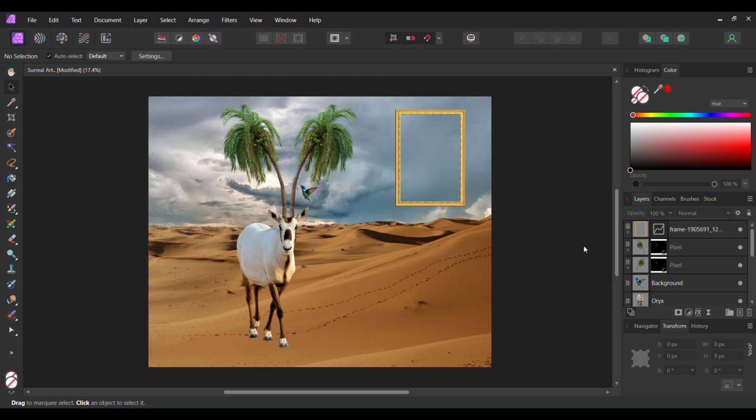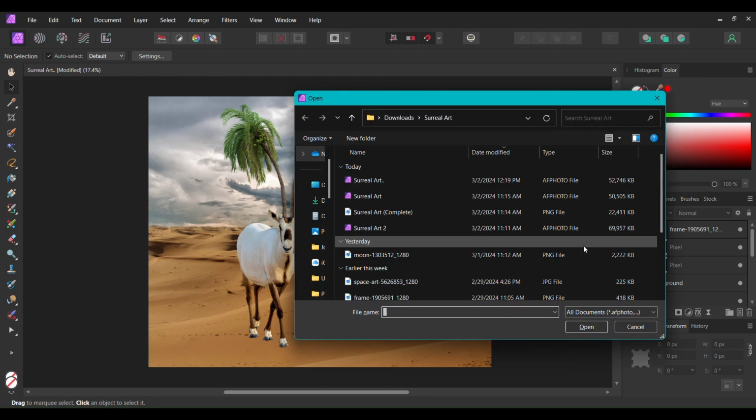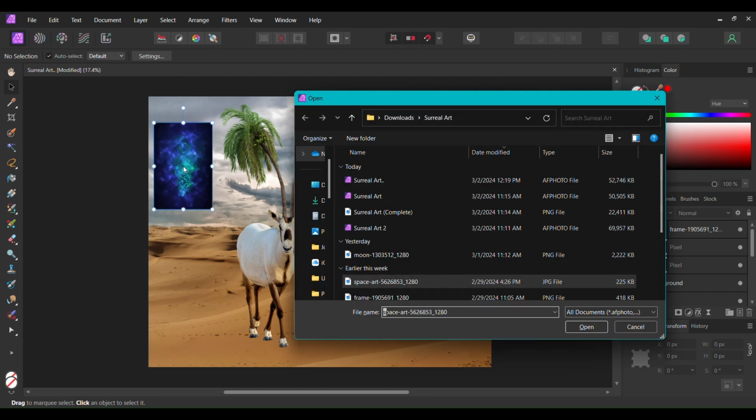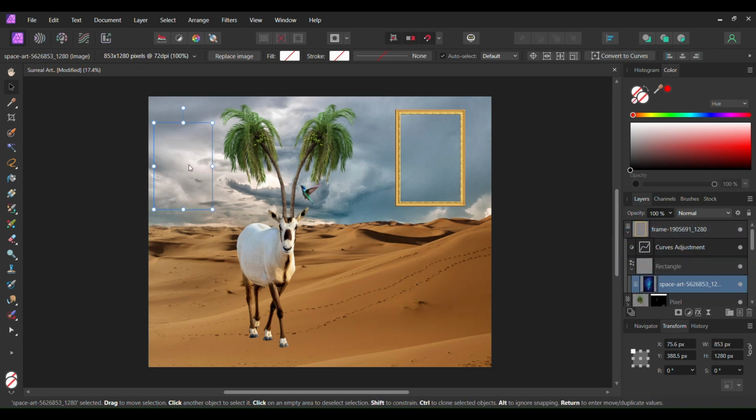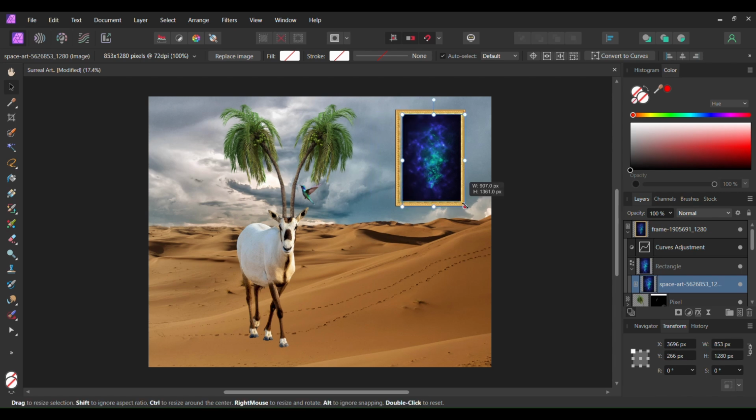Once you've done that, press Ctrl and O. Drag the image of the galaxy onto the document. Go to the Layers panel and drag the galaxy layer into the rectangle layer. Take the Move tool and resize the image the way you see it on the screen.